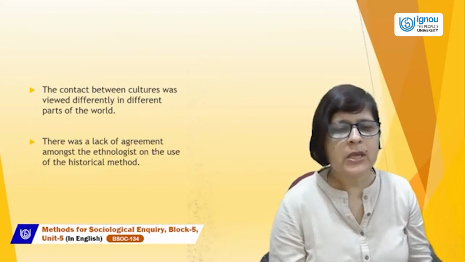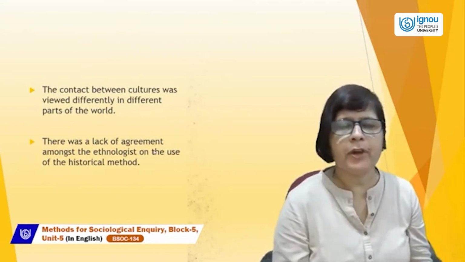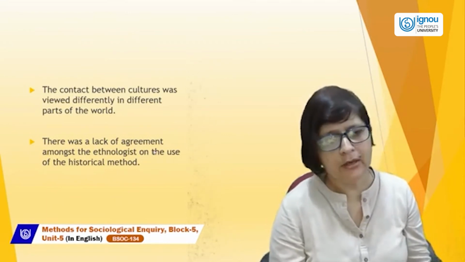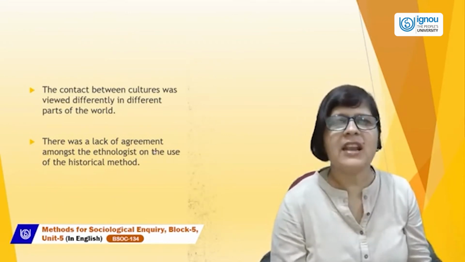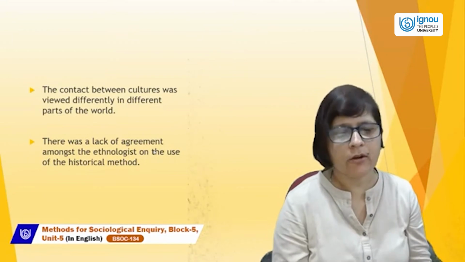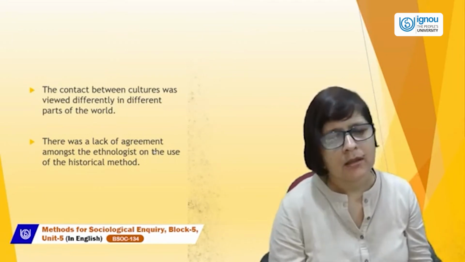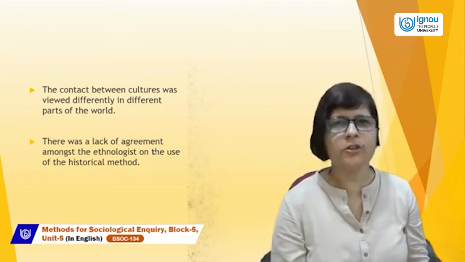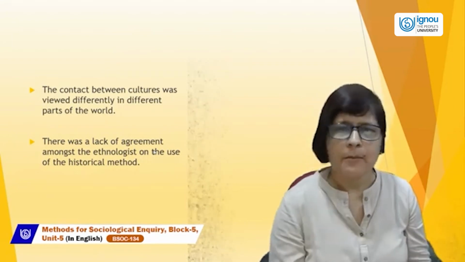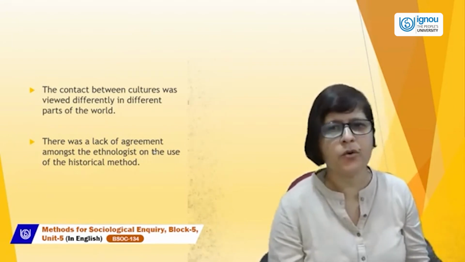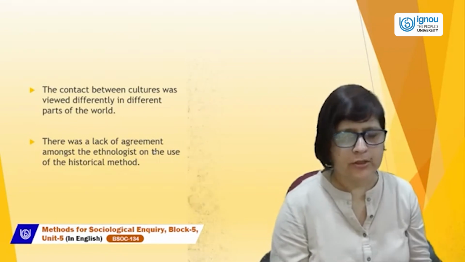The contact between cultures was viewed differently in different parts of the world. There was a lack of agreement amongst the ethnologists on how to use the historical method. Although they used the historical method, there were differences in how to use it.